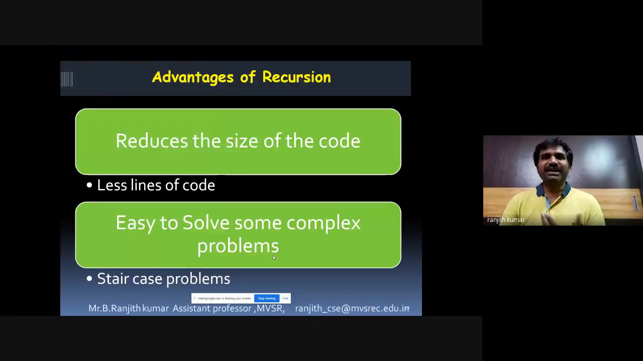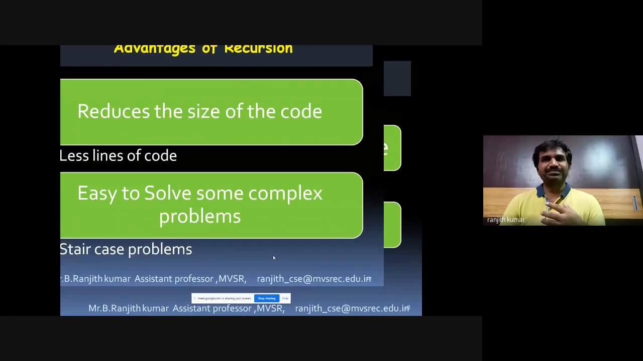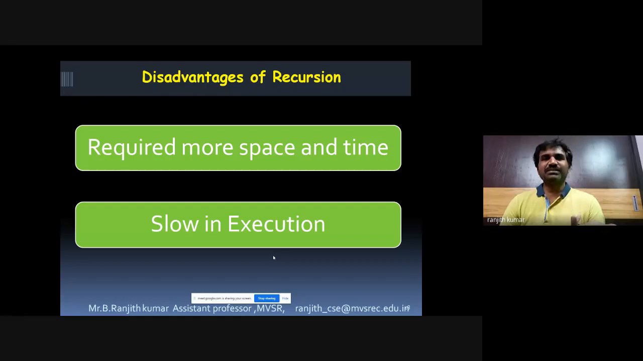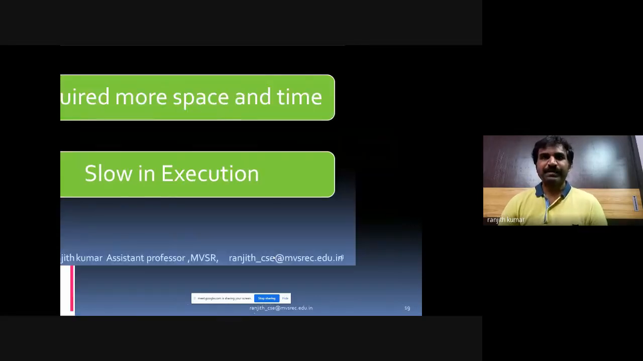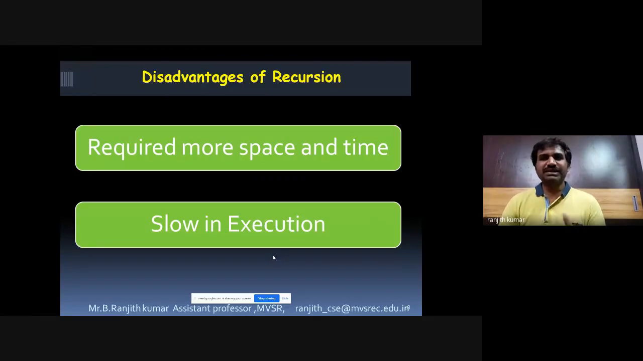Okay, so the advantages of recursion will be it reduces the size of the code because it will have fewer lines of code, whereas in the iteration, of course, we will have more number of lines. And one more advantage of recursion is it is easy to solve some complex problems using recursion. So the disadvantage of recursion is it will require more space because so many copies of functions are to be executed, so much memory is allocated, and it will take some time to execute, but the complex problems are solved easily. Okay, so this is about the recursive functions.